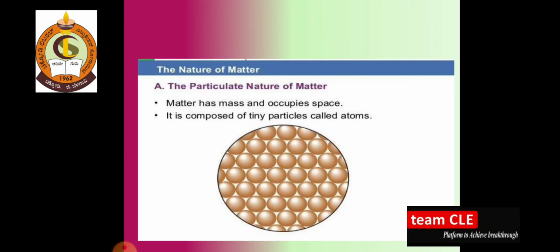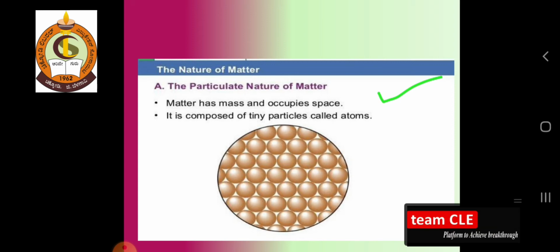So dear students, when we are discussing the particle nature of matter, how are you going to define the concept? Matter has mass and occupies space. Anything that has mass and occupies space is called matter.